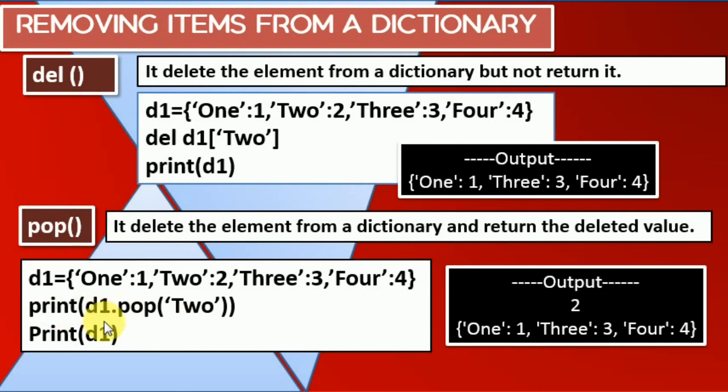We have written D1.pop(2), so this one is going to be removed, and then print is going to be used. So it will print the values. But one thing you know is that pop is going to return that which one is being deleted, and the value also being displayed, that 2. This 2 is going to be deleted, so it will also print that part, but not in the case of del.